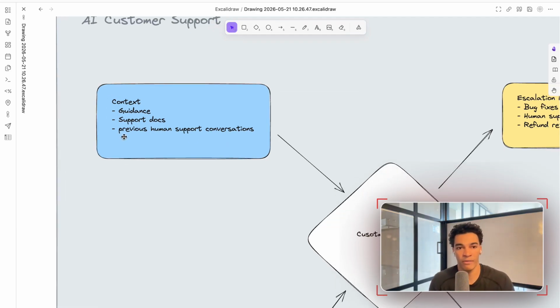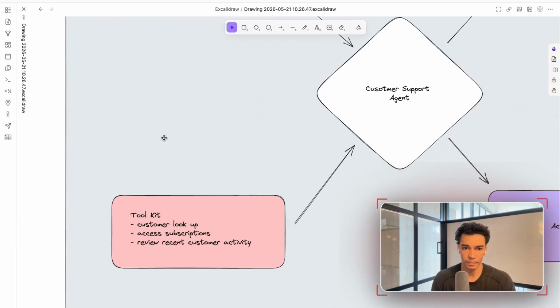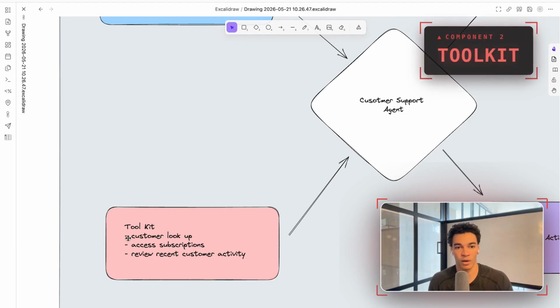And then obviously, if we have the previous human support conversations from before we implemented AI agent customer support, it's really good to provide those as well, so the agent gets a really good idea of how it should respond to the customer in certain circumstances. Then another core part is our toolkit.